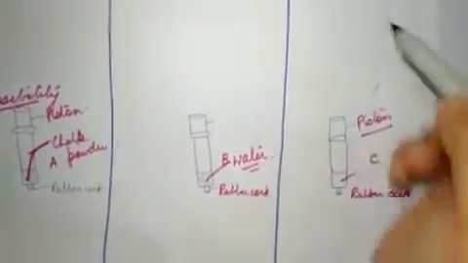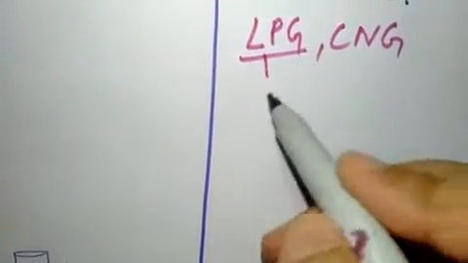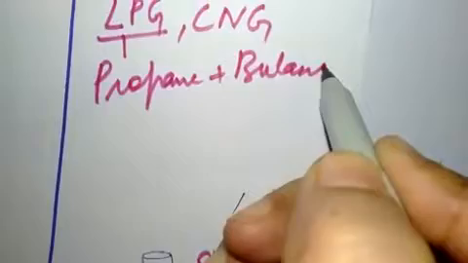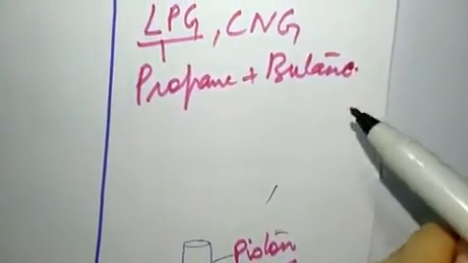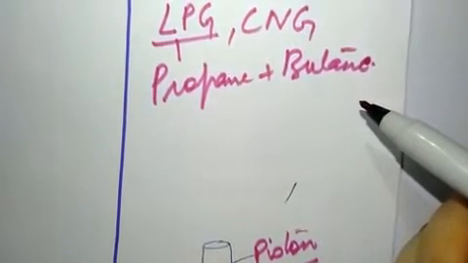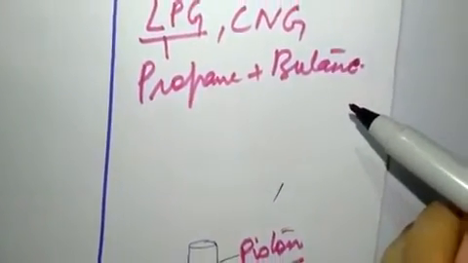Due to high compressibility, you must be knowing LPG or CNG. LPG is liquefied petroleum gas, and due to high compressibility, large volume of gases are filled into small cylinders. And in case of LPG, what is done is, LPG is actually a mixture of propane and butane. And when we switch on the regulator, when the regulator is opened, the liquid escapes from the nozzle of the cylinder into a space where pressure is very less. So there is sudden increase in the volume and the liquid changes into gas. Okay, so this is how the gas comes out through our burners.